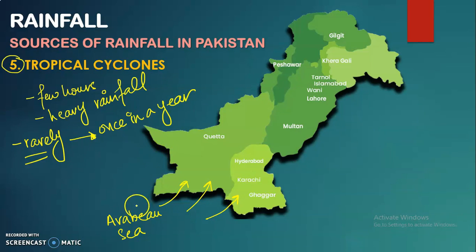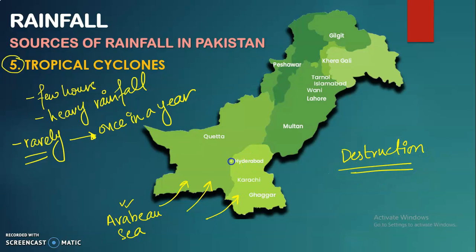Tropical cyclones originating from the Arabian Sea to the coastal areas of Pakistan are very heavy, but they last for very few hours and are very destructive. They rarely reach the coastline of Pakistan, only once in a year, but whenever they reach the coastline, they are very destructive and create destruction on the coastline of Pakistan.